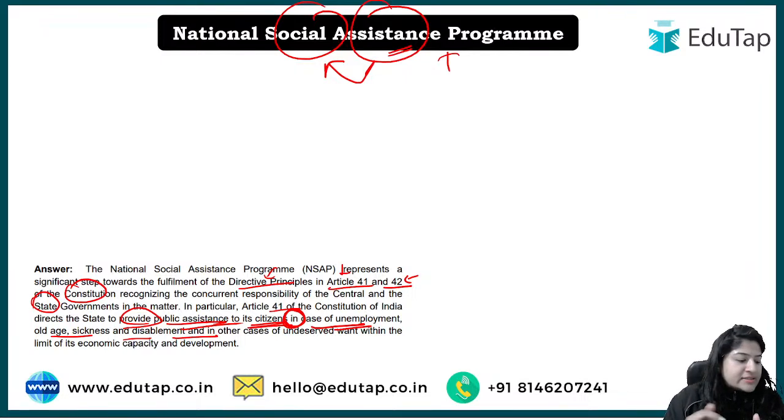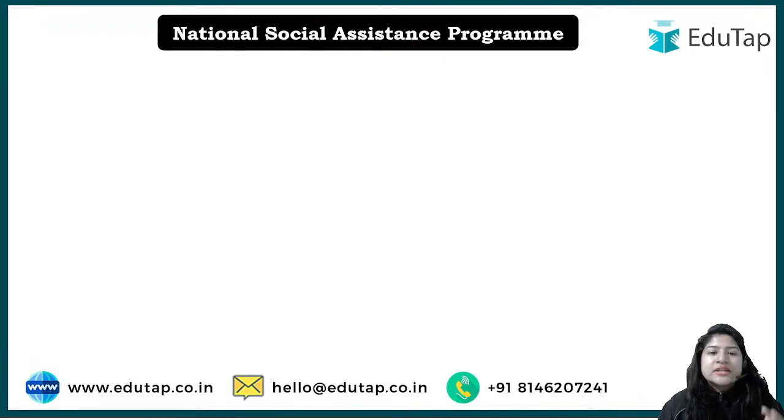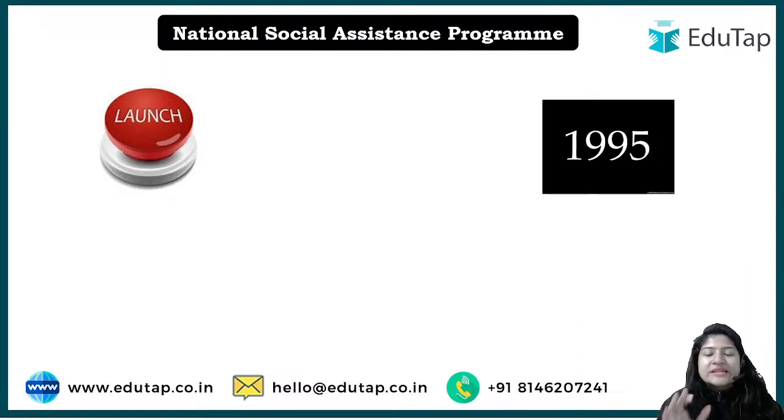Now we will understand step by step the other details: what the components under it are, when it was launched, everything. Okay, so starting off, when was it launched? The particular scheme was launched back in 1995. However, from time to time there have been revisions under the scheme. Okay, revision in what sense?